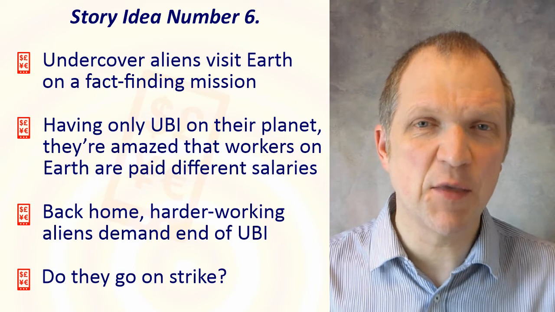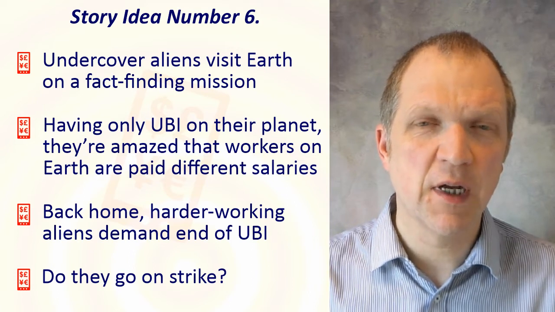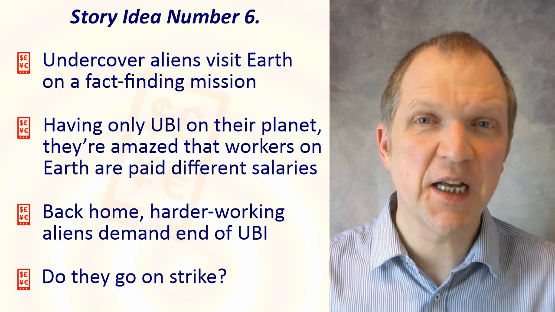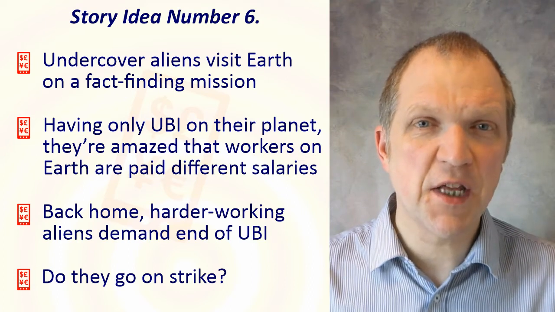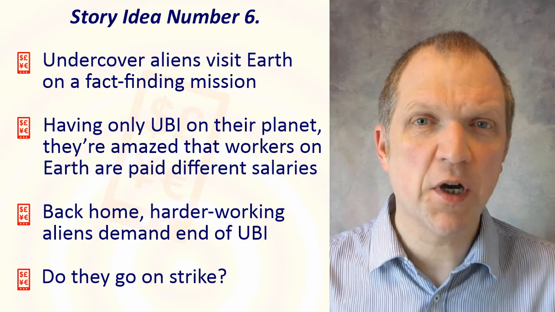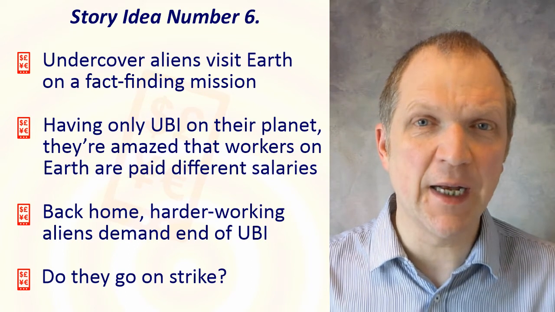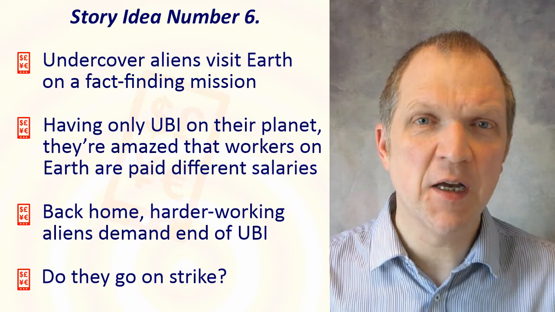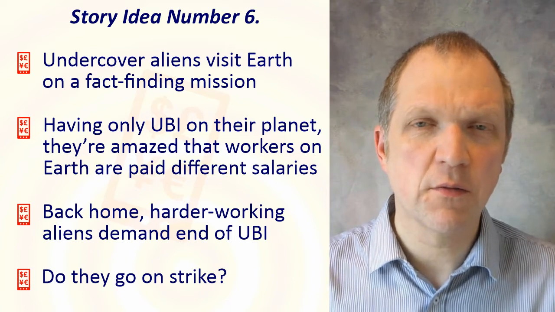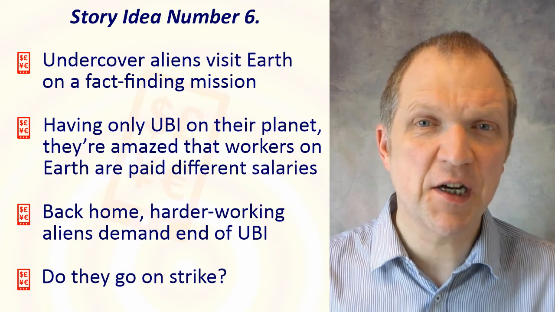Story idea number 6. Aliens visit Earth on a fact-finding mission. They wear disguises to blend in and take notes about their surroundings. They then return home to report. They reveal that on Earth, workers are paid different salaries for different jobs. This is unlike on their own alien planet, where a form of UBI means everyone is paid the same each month, whether in work or not. Harder working aliens hear about this, demand higher salaries, and threaten to strike unless UBI is scrapped.